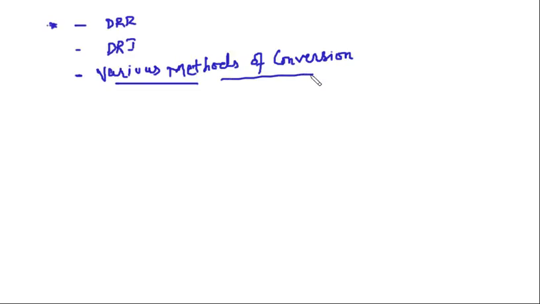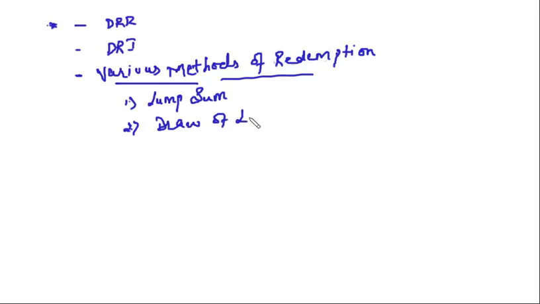There are basically four methods of redemption, not conversion. There are basically four methods of redemption of debentures that we are going to discuss in detail. One is lump sum. Second one is draw of lots. Third one is buying from open market.